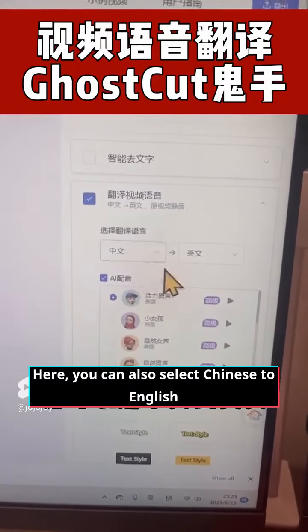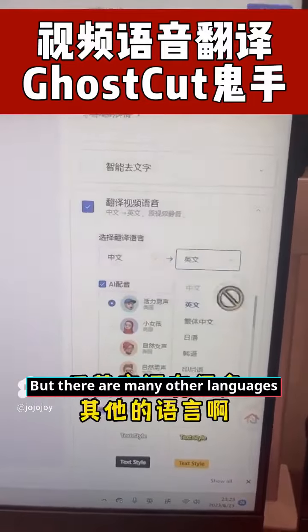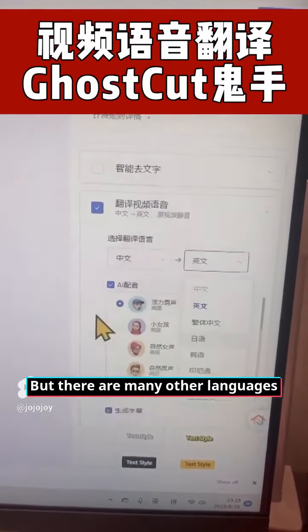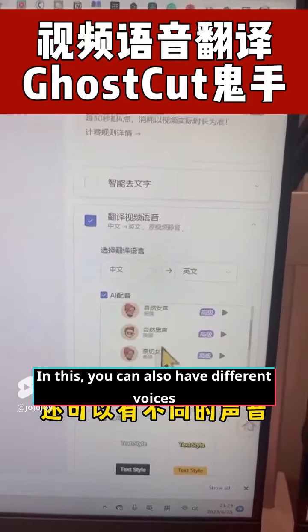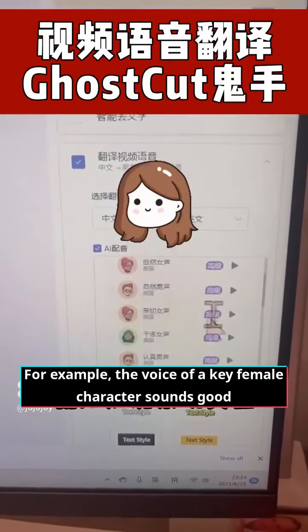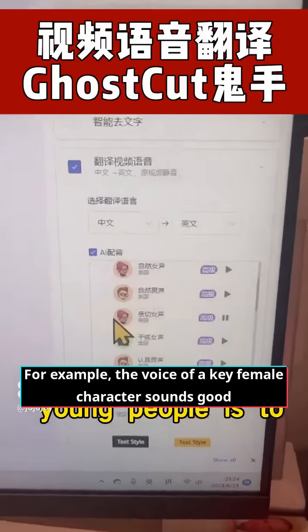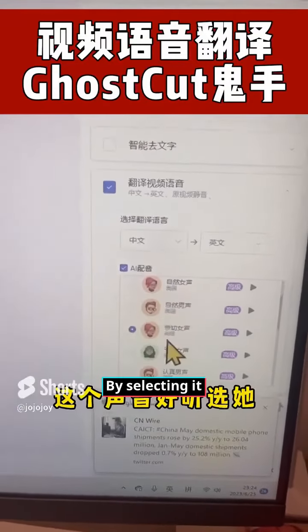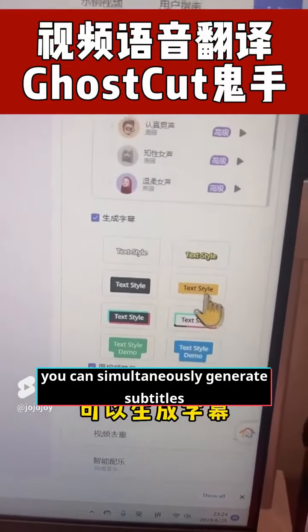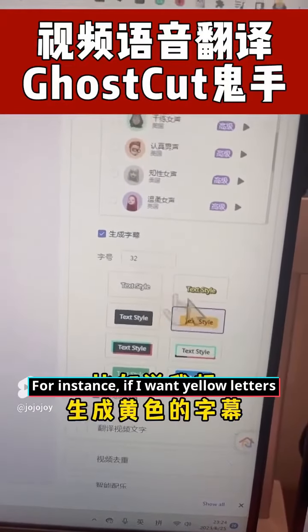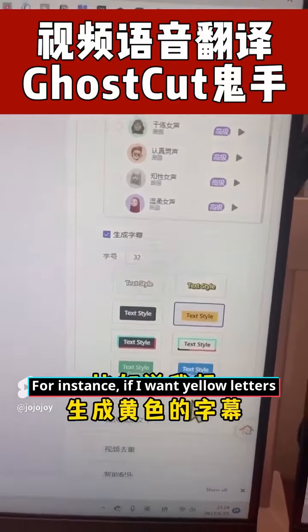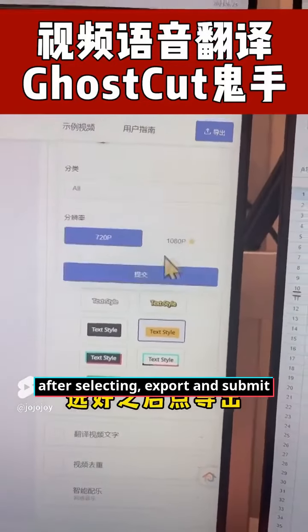Here, you can also select Chinese to English, but there are many other languages. You can also have different voices, for example, the voice of a key female character sounds good. By selecting it, you can simultaneously generate subtitles. For instance, if I want yellow letters. After selecting, export and submit.